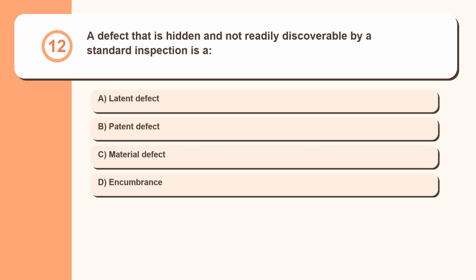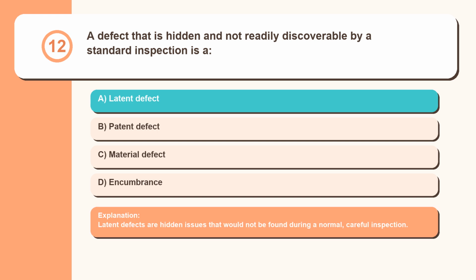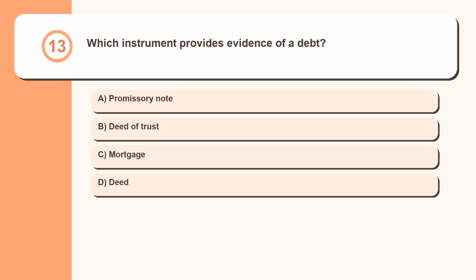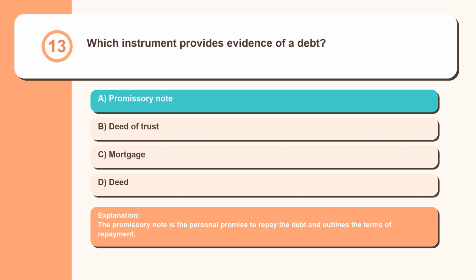Question 12. A defect that is hidden and not readily discoverable by a standard inspection is a latent defect, patent defect, material defect, encumbrance. Latent defects are hidden issues that would not be found during a normal, careful inspection. Question 13. Which instrument provides evidence of a debt? Promissory note, deed of trust, mortgage, deed. The promissory note is the personal promise to repay the debt and outlines the terms of repayment.